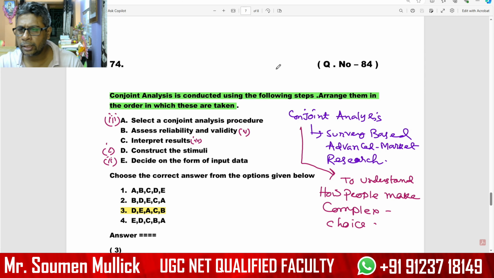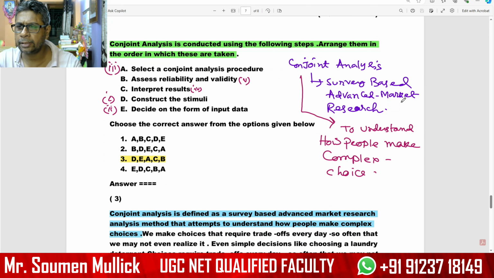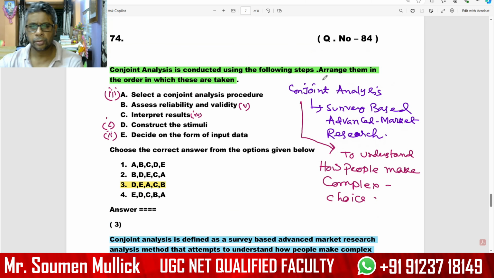Conjoint analysis is a survey-based advanced market research analysis to understand how people make complex choices. I try to use conjoint analysis for market-based research, to understand consumer behavior.